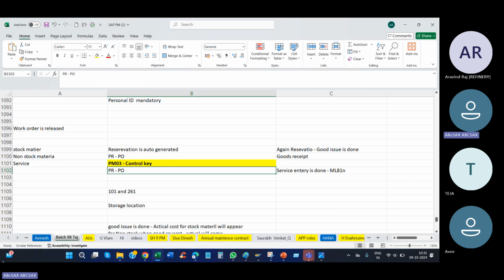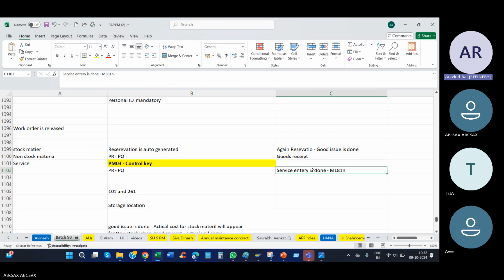Yes, tell me, Aravind, you are asking something. This is a service entry sheet, no? The ML81N, this is to be raised by the PM role, by PM people only, right? Who is supposed to raise this? Fundamentals you should know, not as an expert.